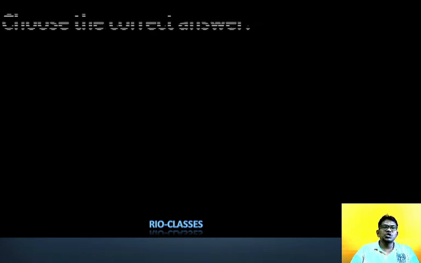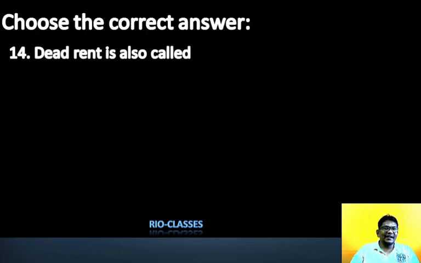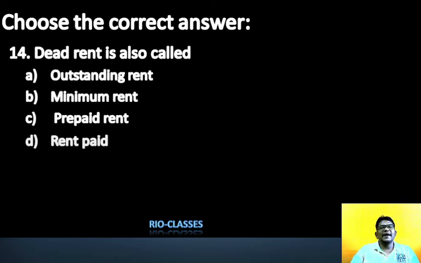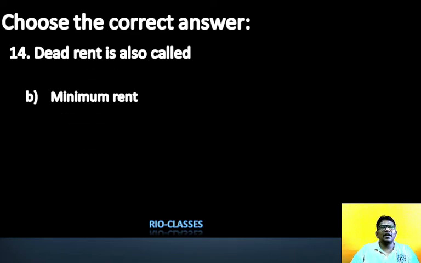Okay. So question number 14: dead rent is also called what? What is dead rent? Dead rent, my dear student, is the rent which is the minimum rent. If you are not able to recover that amount, it's dead, right? So dead rent is again called minimum rent.